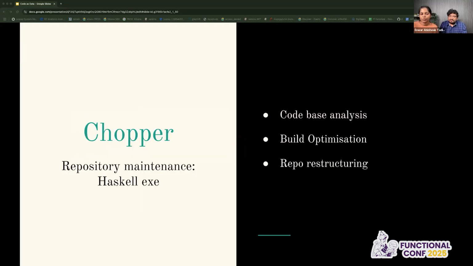Yeah, so that is this tool called Chopper that we built internally. What it is doing is, consider we have a long repo. We have this functional dependency graph, right? We also know which are the tightly coupled functions, and we will have the layers of functions that we can split across.